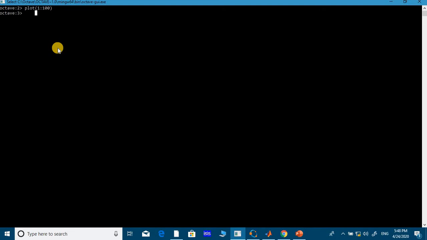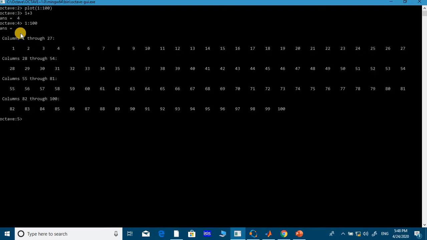How is it working? Say for example, you know some conditions in MATLAB. What is some conditions? 1 plus 2. What is the answer you get? 3, isn't it? Let's test this software to plot. To generate numbers between 1 to 100, how can I do that? So 1:100. You just press enter. See, this is working exactly like MATLAB.